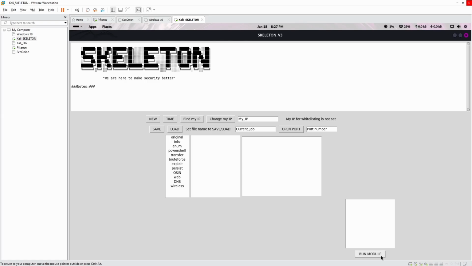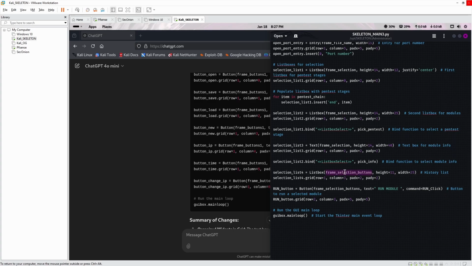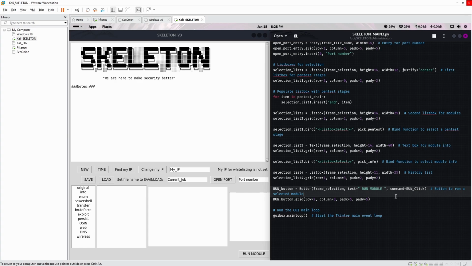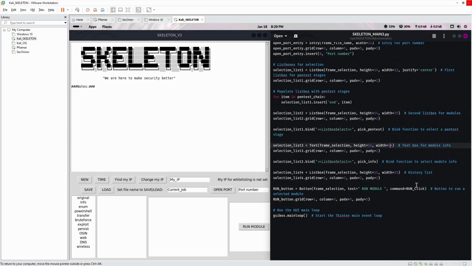Why is it floating as an independent box? Okay, so it's this frame section buttons, frame section buttons, frame section. We're going to put that as a frame section as well, and let's see what happens. Okay, that makes sense. Can we put the button together? Can we go row 1 as well? Because if we both have the same row, same column, let's see what it does. It puts the button right over it. Cool, it's getting very close to what we need. Let's shorten this box here. Width 30.